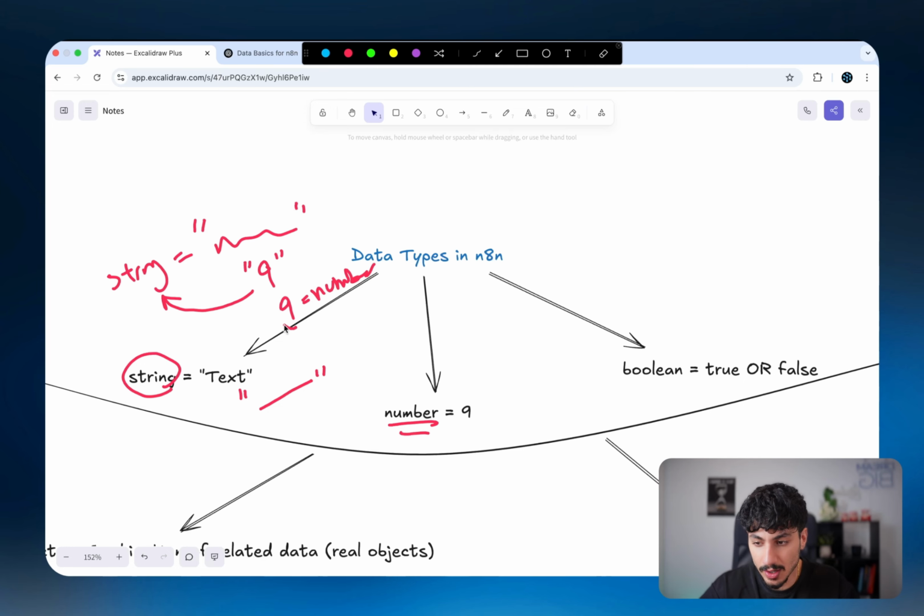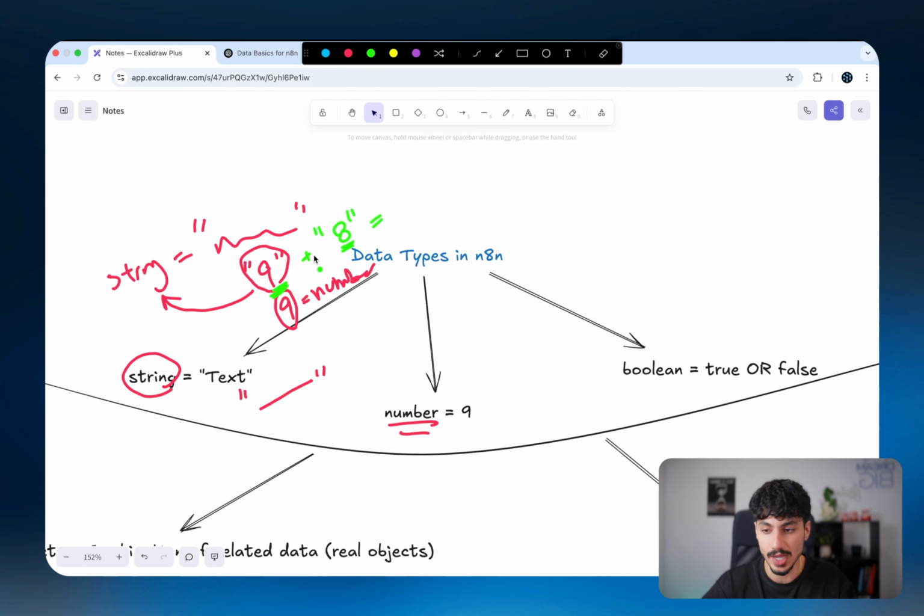And the difference between 9 with no quotation marks and 9 as a string with quotation marks is that the computer doesn't actually recognize 9 with quotation marks around it as a real number. So if you were to say 9 with quotation marks plus 8 with quotation marks, the computer would have no clue what this actually means, because these two are strings. They're visually represented as the number 9 and 8 for us, but in the computer, they don't actually represent the number 9 and number 8.